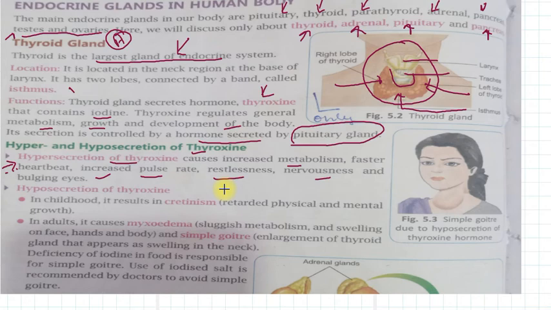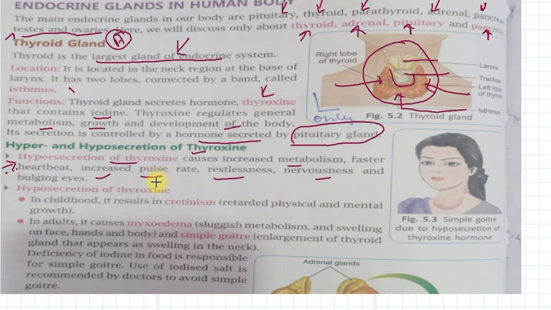That's why whenever a doctor checks and finds your heartbeat increased regularly, they will first test your thyroid.